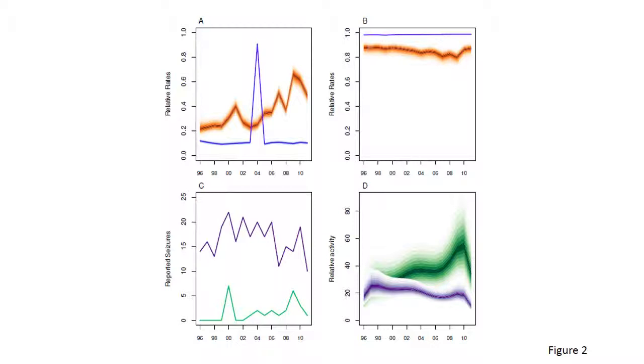So there's quite high confidence that the data in ETIS represents most of the seizures or all of the seizures that have been made in the USA. And again, we can see that the seizure rate is also quite high in the United States. If we then look at figure C, we can see the reported number of seizures for the USA in purple and Cameroon in green for the small raw ivory class, that is, seizures that were less than 10 kilograms in weight.